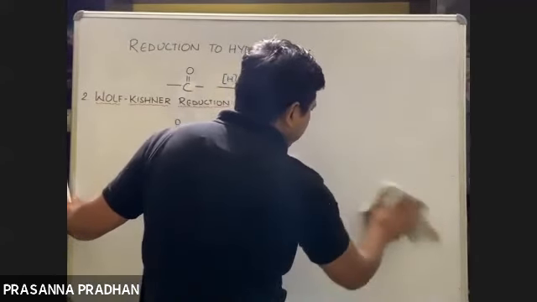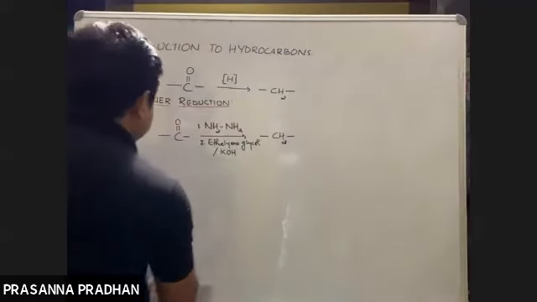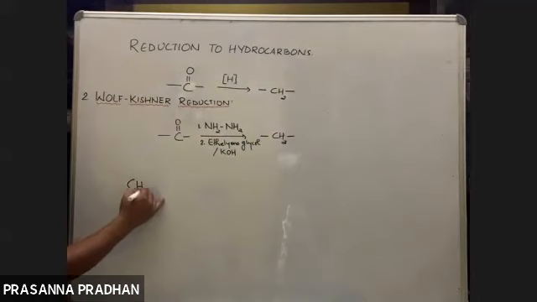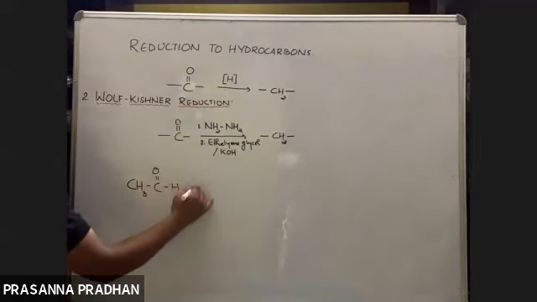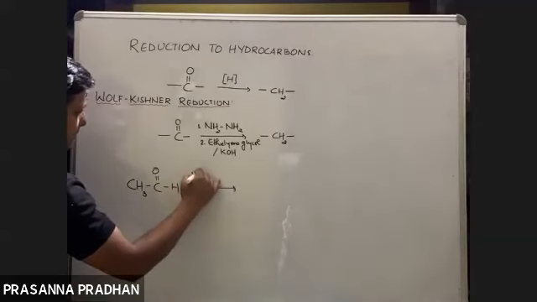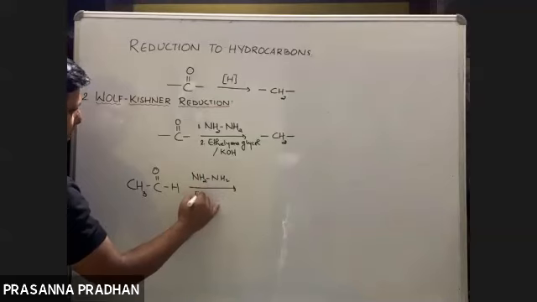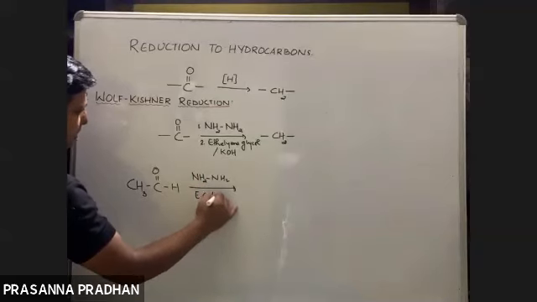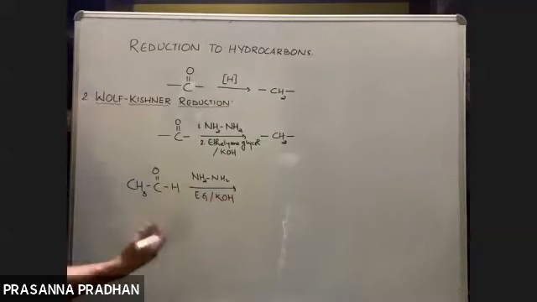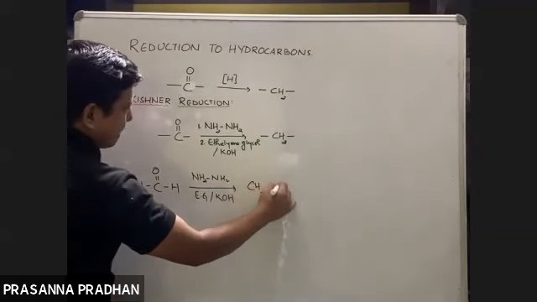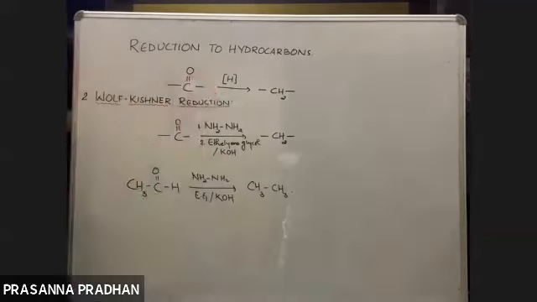For example, say if I start with acetaldehyde. If you see hydrazine, don't forget this reagent. Ethylene glycol I'm writing as EG, in presence of potassium hydroxide. Ultimately the CO group converts to CH2. Here also we get ethane like this.